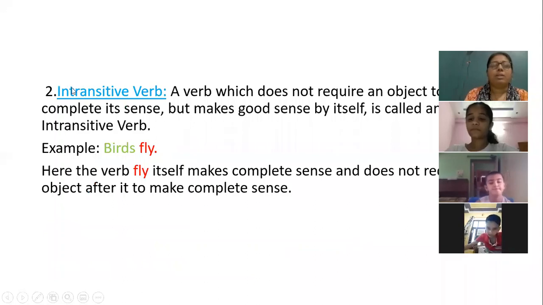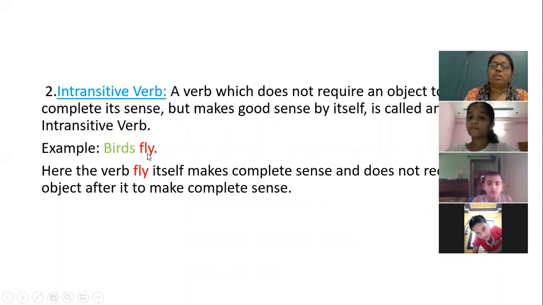Now next part is intransitive verb. A verb which does not require an object to complete its sense but makes good sense by itself is called an intransitive verb. In the example, you can see birds fly. Birds is the subject, fly.